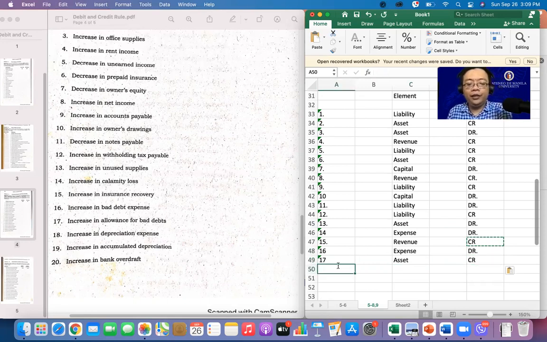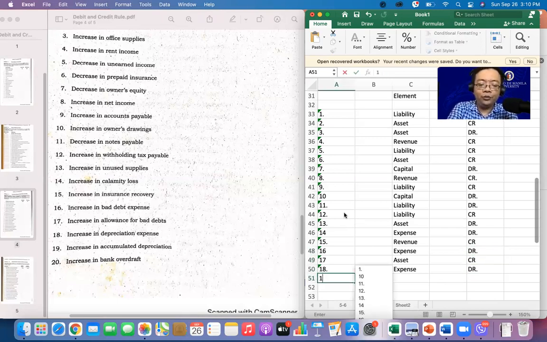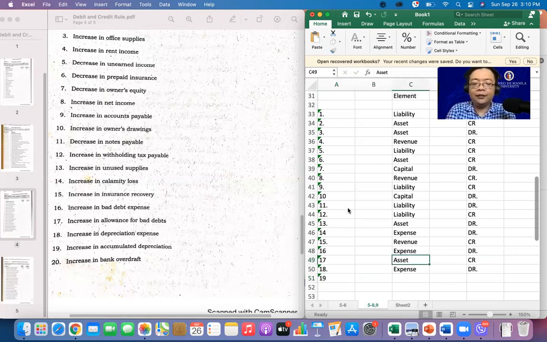Number 18, increase in the depreciation expense. Of course, it is part of our expense. If we increase that, it is to be debited. Napakadali. Now, fully master nyo na to ha. Number 19, increase in the amount of depreciation. So, part pa siya ng asset as contra asset. If we increase that, it is to be credited. Same as number 17.